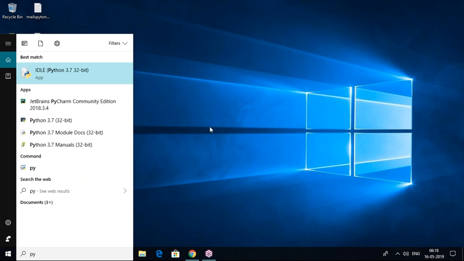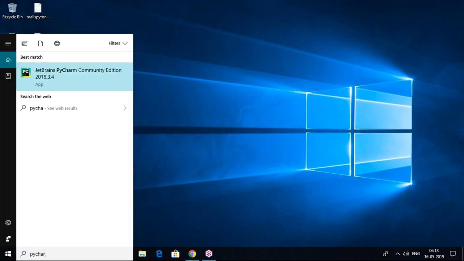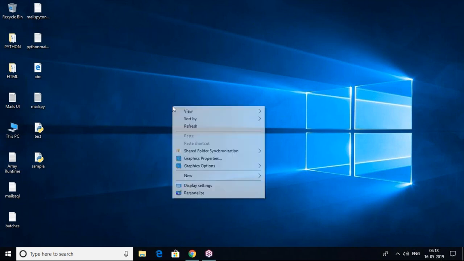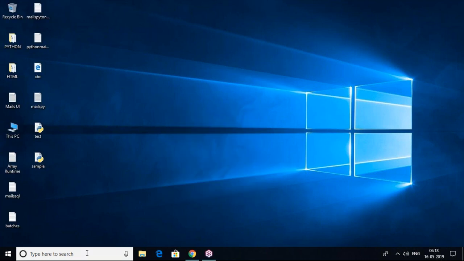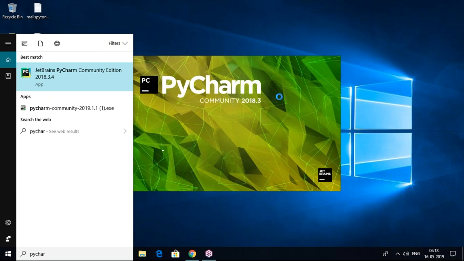So let's open the PyCharm editor. It takes a few seconds. I created one project in the last session, Python project at 6 a.m., I think so. Let's check that quickly. So let's open PyCharm first. It takes some time. It's opening.